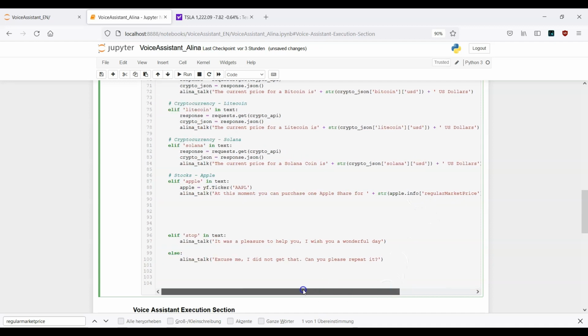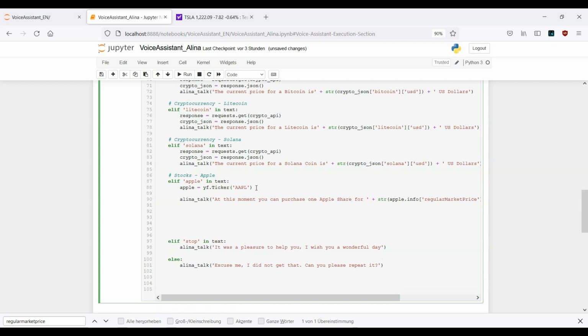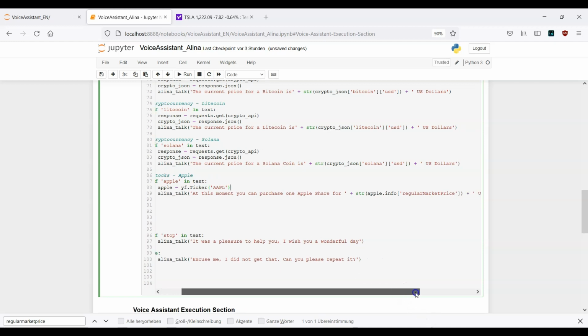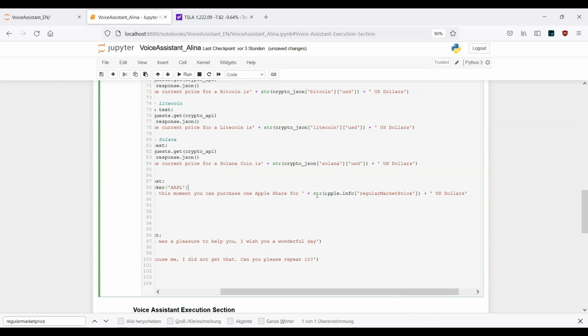Okay, this is it. And what we also can do is the following. We can just print out the regular market price here.